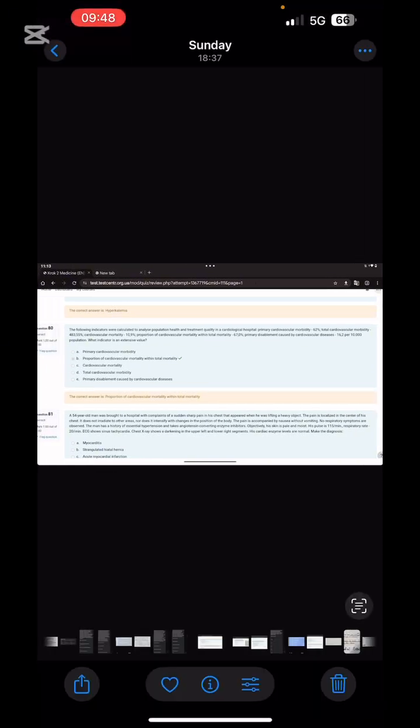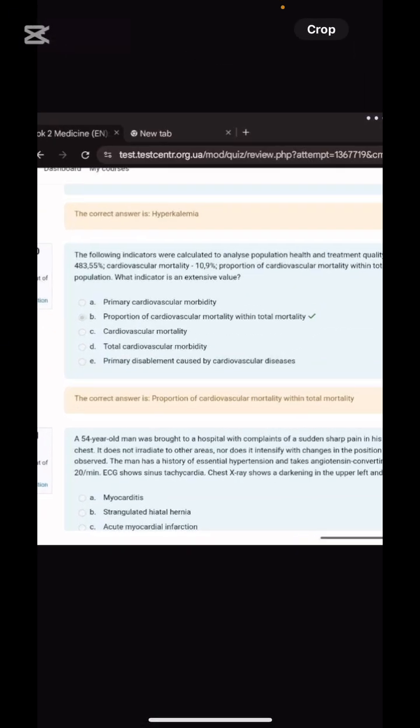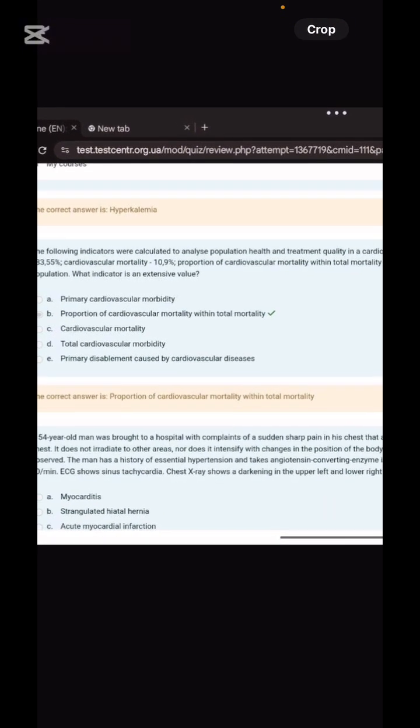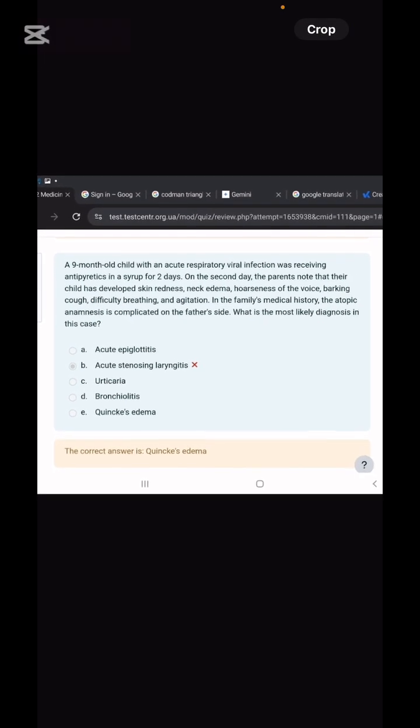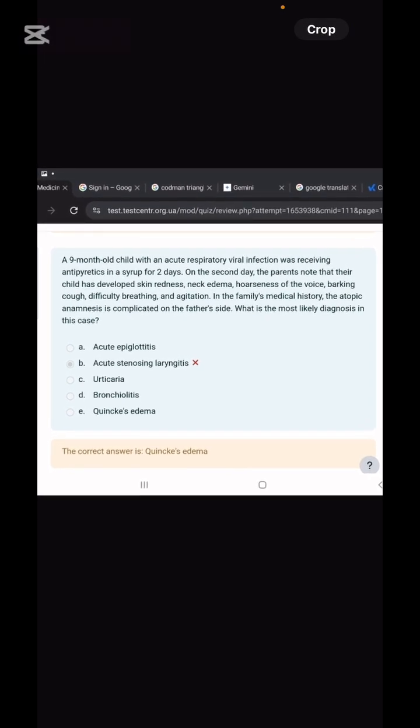Please remember about the case. We might have covered it already in social medicine, but I highlighted it here so that you won't forget it easily. Proportion of the cardiovascular mortality with total mortality. Next is a very atypical question. Try to get it with focus now.